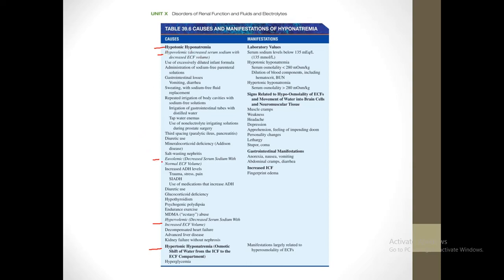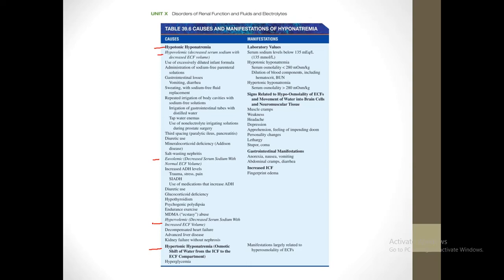Then euvolemic occurs in conditions such as SIADH, a condition in which there is increased ADH level. What ADH is doing is it's retaining water in the body, but still there is sodium being removed from the body. So there is hyponatremia, but the water levels are still normal. So it is called euvolemic or normal volume.